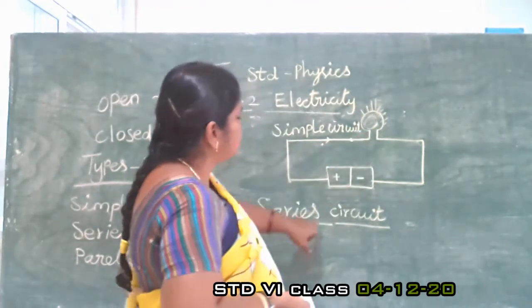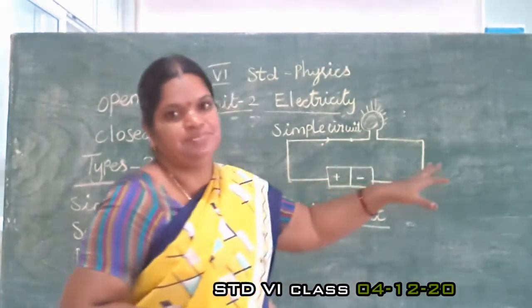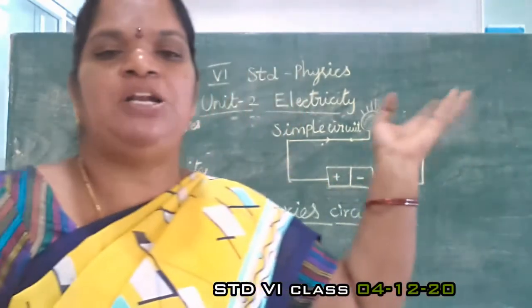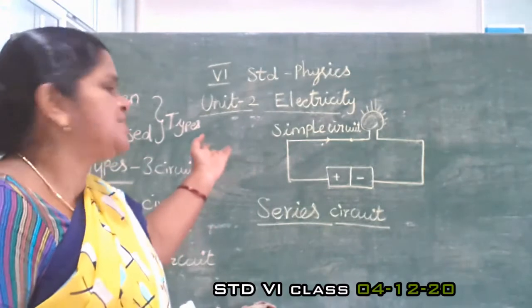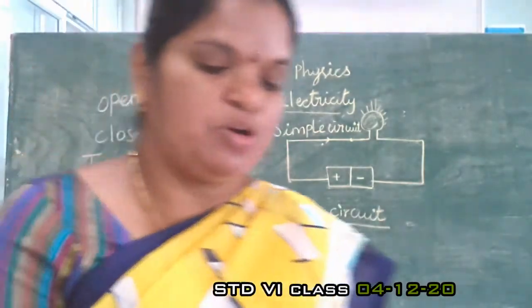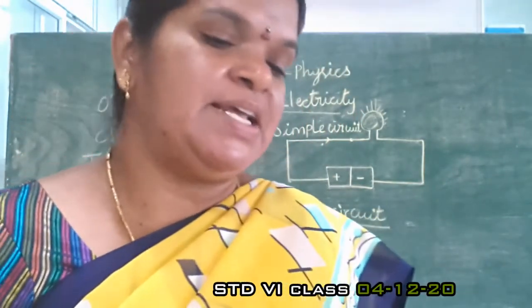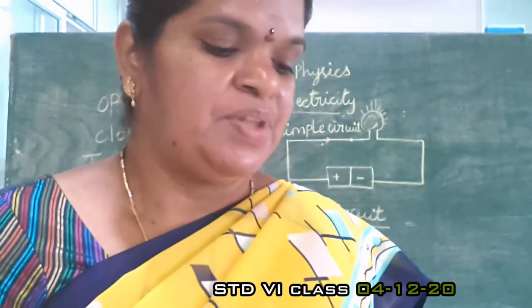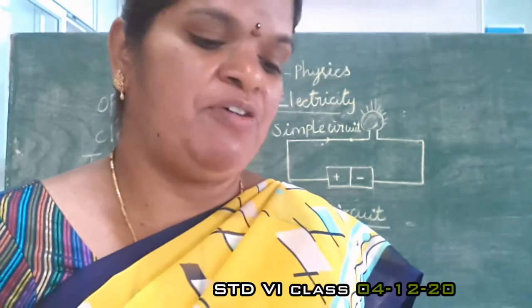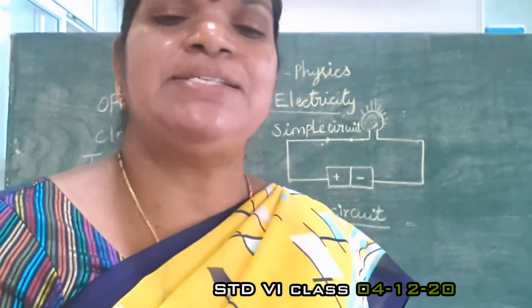In this series circuit, there are two bulbs, three bulbs, four bulbs, sometimes even ten bulbs connected in the circuit. When two or more bulbs are connected in series, the circuit is called a series circuit.